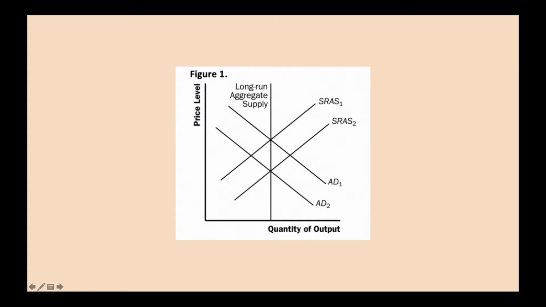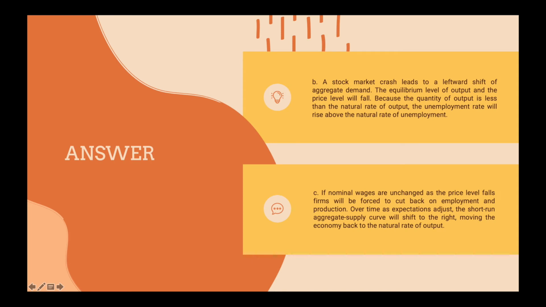For question A, the current state of the economy is shown in figure 1, and the aggregate demand curve and the short-run aggregate supply curve intersect at the same point on the long-run aggregate supply curve. A stock market crash leads to a leftward shift of aggregate demand. The equilibrium level of output and the price level will fall because the quantity of output is less than the natural rate of output. The unemployment rate will rise above the natural rate of unemployment.